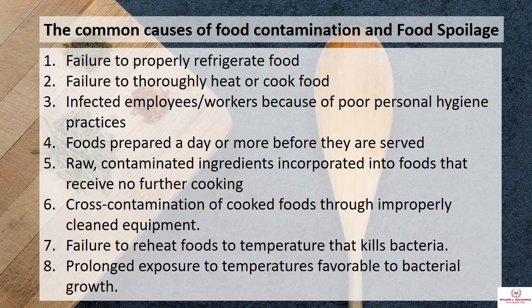Number 5, raw, contaminated ingredients incorporated into foods that receive no further cooking. Number 6, cross-contamination of cooked foods through improperly cleaned equipment. Number 7, failure to reheat foods to temperature that kills bacteria. And number 8, prolonged exposure to temperatures favorable to bacterial growth.